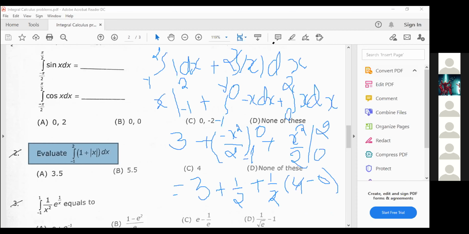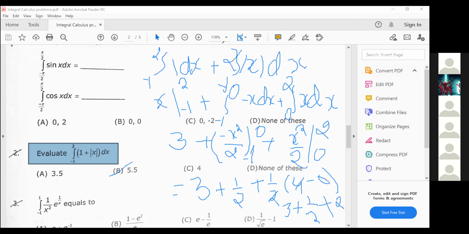So 3 plus 1 by 2. It will become 3 plus 1 by 2 plus 2. 3 plus 1 by 2 plus 2 means it will be 5 plus 1 by 2. What is the value of 1 by 2? 0.5. 5 plus 0.5 means it will be 11 by 2, 5.5. B is the right option, 5.5.